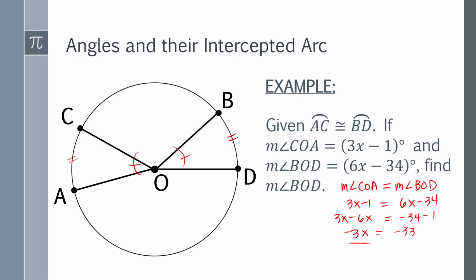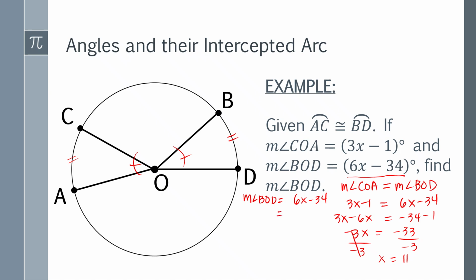Then divide both sides by negative 3 such that x now is 11. Is this our final answer? No, because we're finding the measure of BOD. So the measure of angle BOD is actually 6x minus 34.